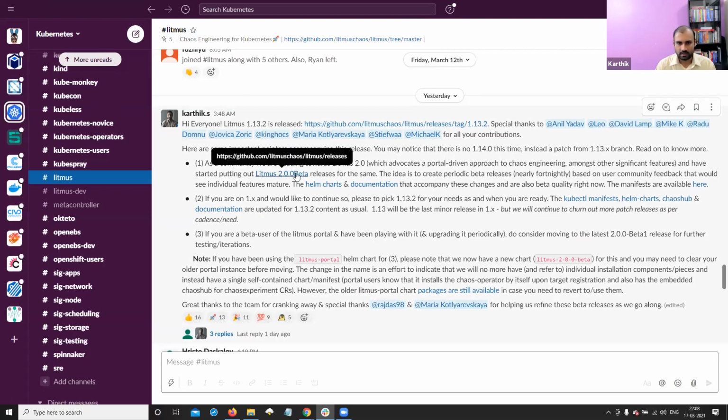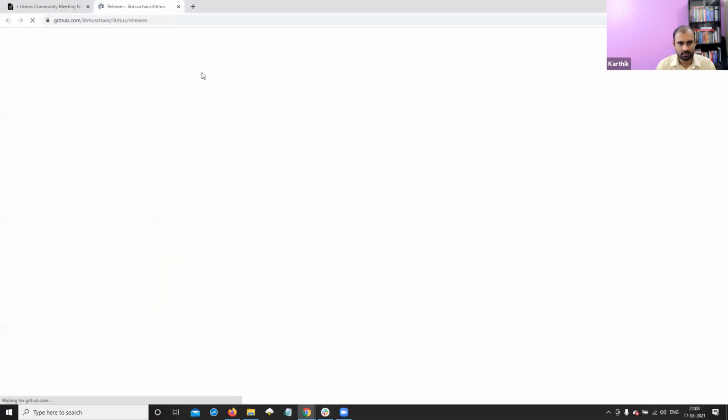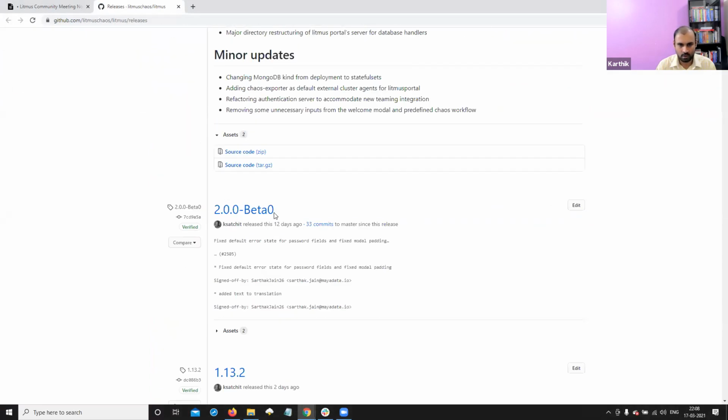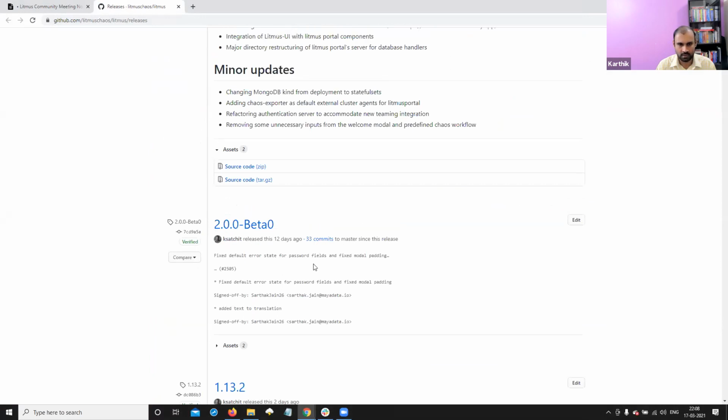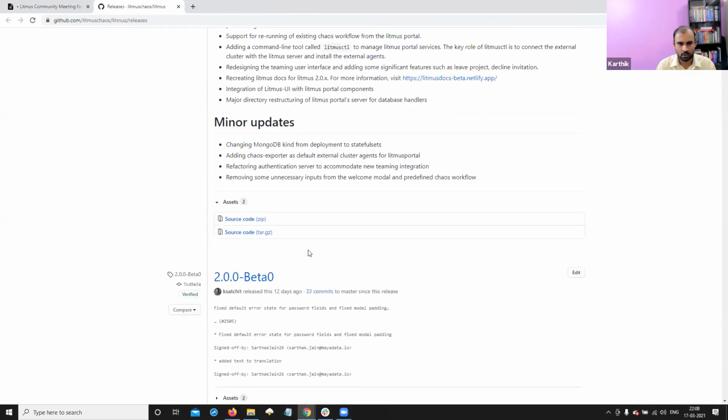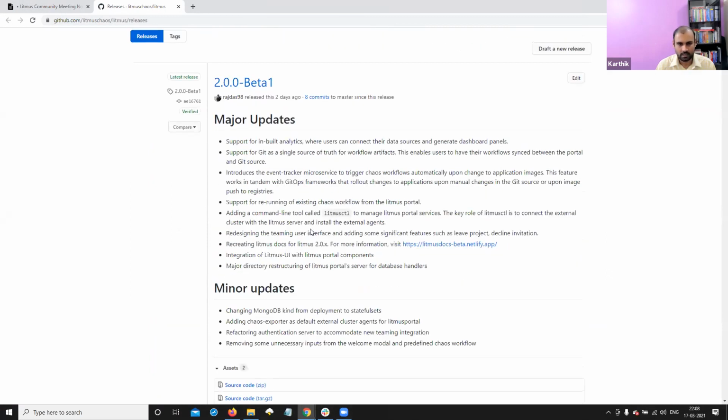So we felt it's good to get some early feedback on these 2.0 enhancements features. So we began with beta releases. Beta 0 was pushed a couple of weeks earlier. We started with beta 0, and now we have beta 1. The updates to the framework are being tracked.